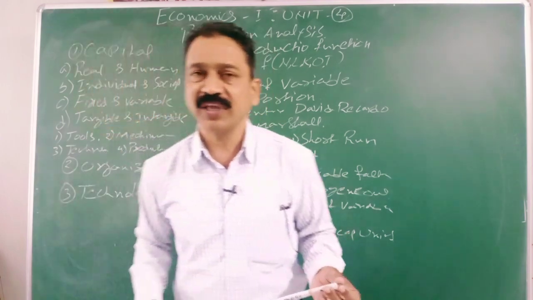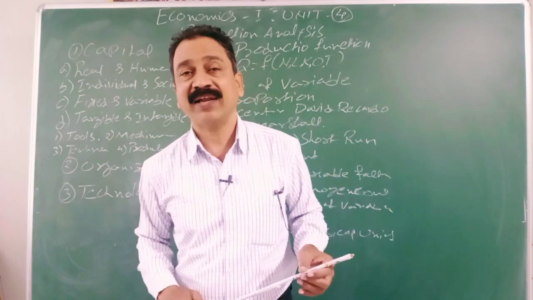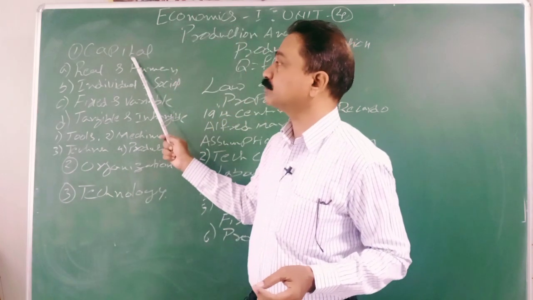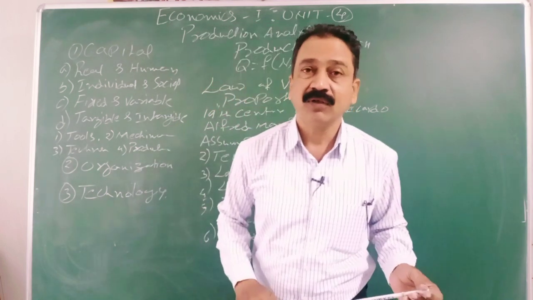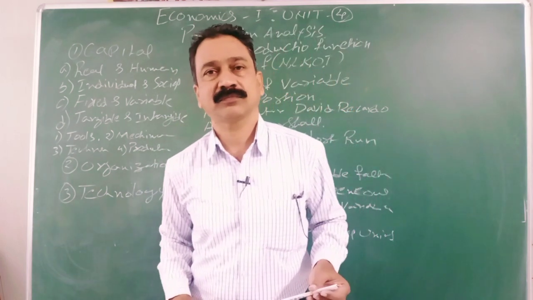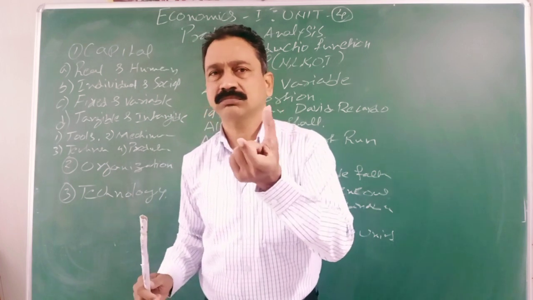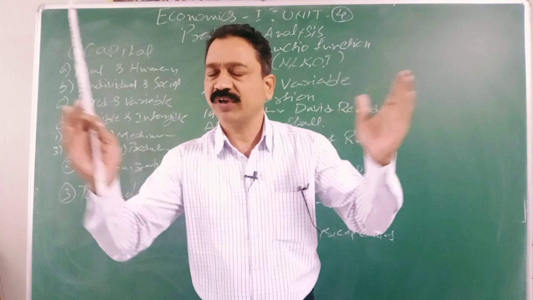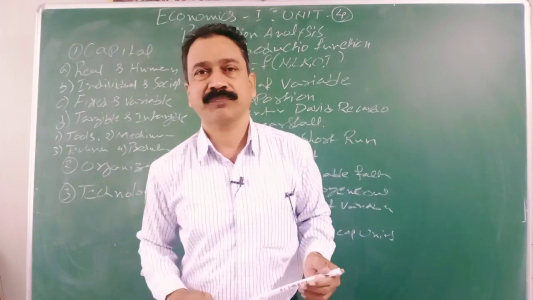Today we will see the next factor of production: capital. Today the first topic is capital. What is capital? We generally think capital means money or wealth. No, actually capital is part of wealth.